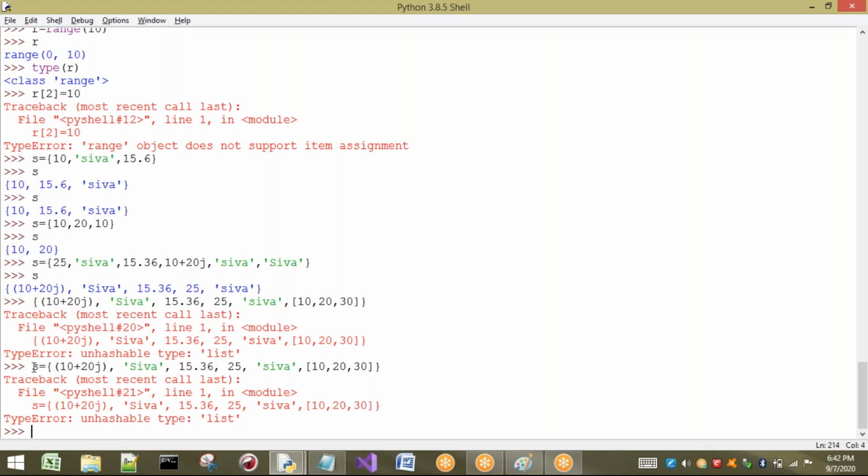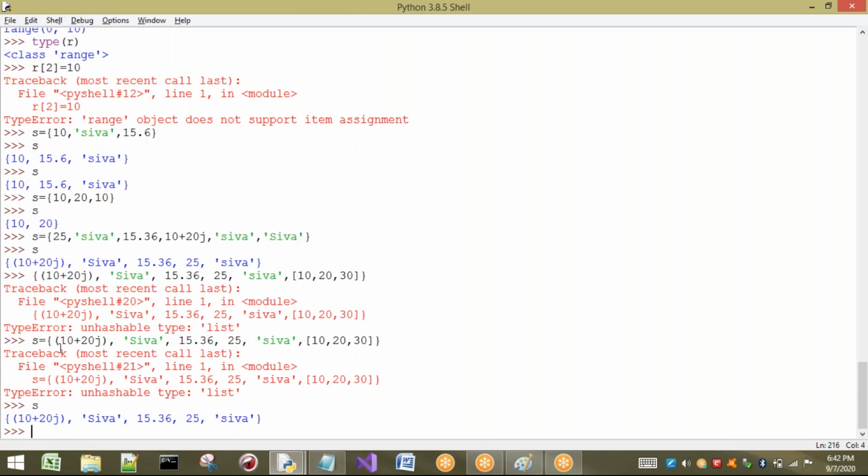Now I want to tell you one more point, that indexing and slicing are not applicable. Let us take one value in S. I want to print S. What are the elements? Already S is taken, so the elements are these. Now let us consider I want to print this one. According to you, what is the index of this one? Okay, 0 1 2 3 4 5. According to the values I have given to this set, how many values do I have? 1 2 3 4 5 6. Indexes are from 0 to 5. If I want to take this value or this value, what is the index?